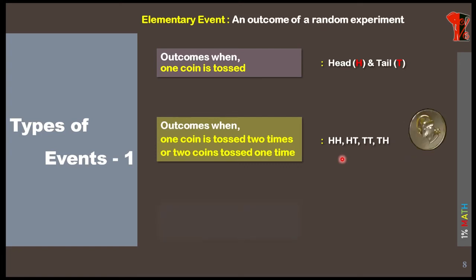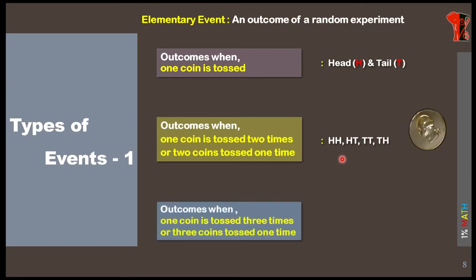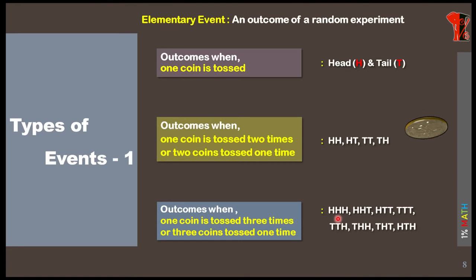Let us go to the next example where we are going to toss one coin 3 times, or we can say 3 coins are tossed one time. When you do so, these are the results we get. All the coins can give you head, or the first 2 coins can give you head and the last one can give you tail.